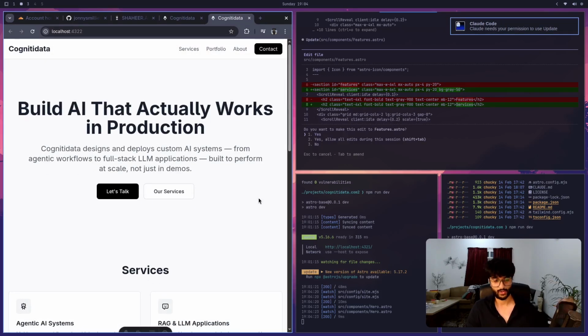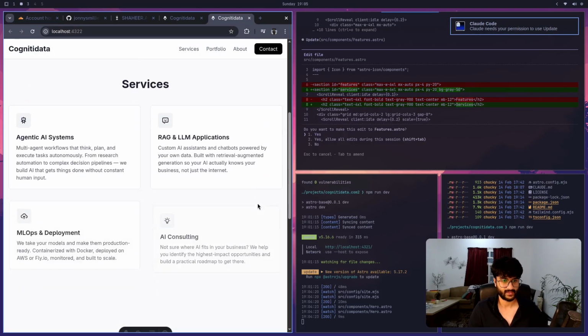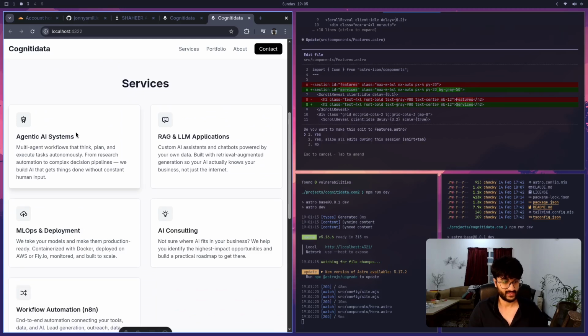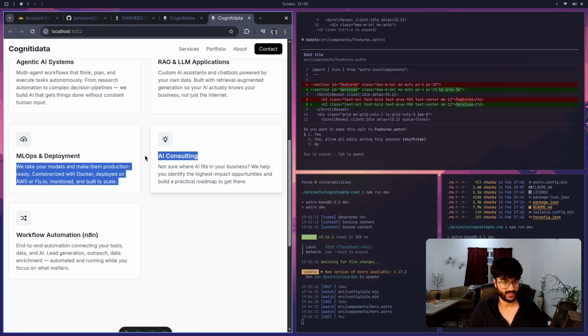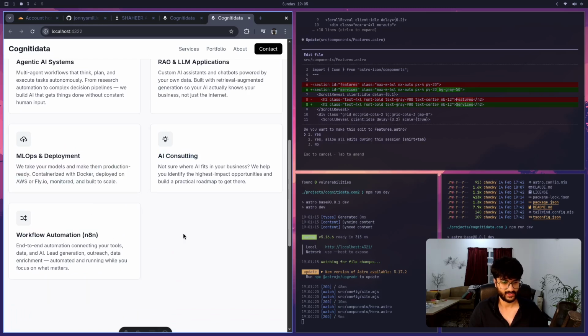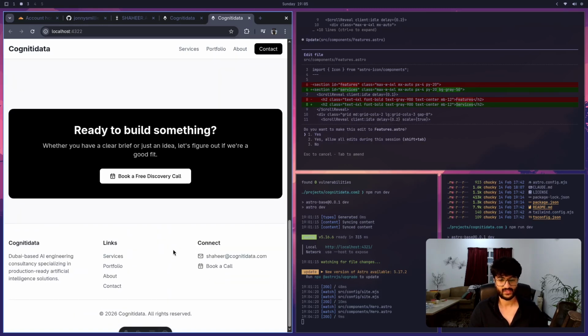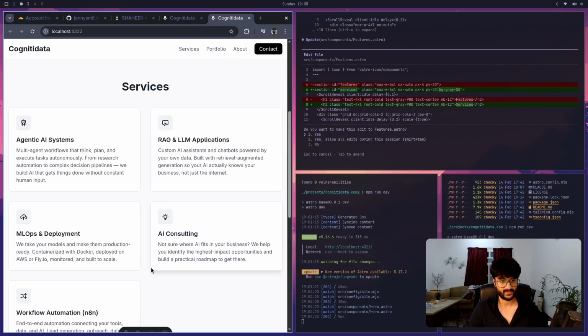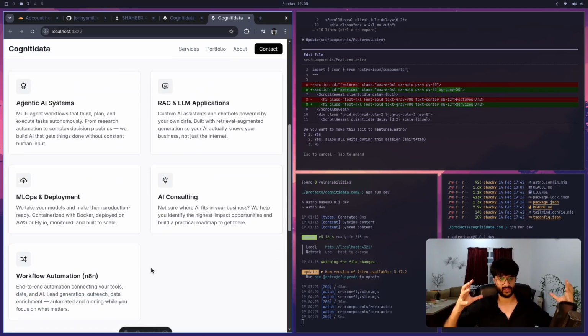This is the end result of all the formatting and everything that I had done. So my services are agentic AI systems, RAG and LLM applications, MLOps and deployment, AI consulting, and workflow automation using N8N. So quite a few things. Again, it's not very direct. There are quite a few services, so it's not very personalized, or it's not very clear.